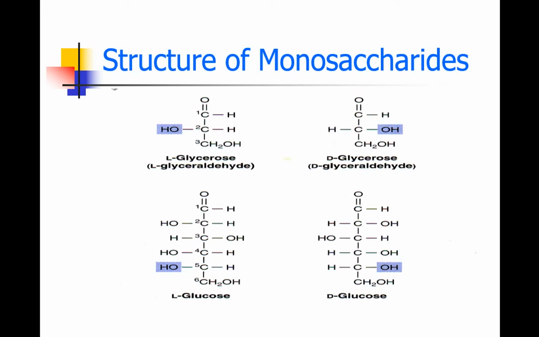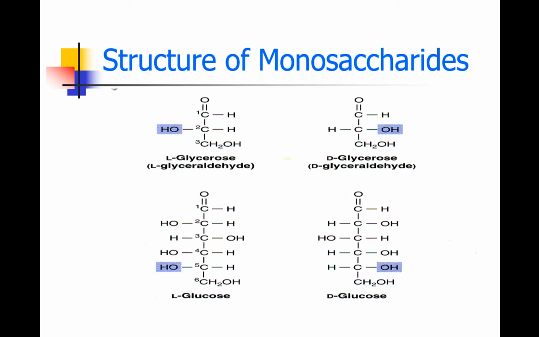So L-glyceraldehyde means the OH group on the penultimate carbon is on the left hand side, and D-glyceraldehyde means the OH group on the penultimate carbon is on the right hand side. L-glyceraldehyde has the OH group on the second carbon on the left hand side. The second carbon here is called the penultimate carbon.